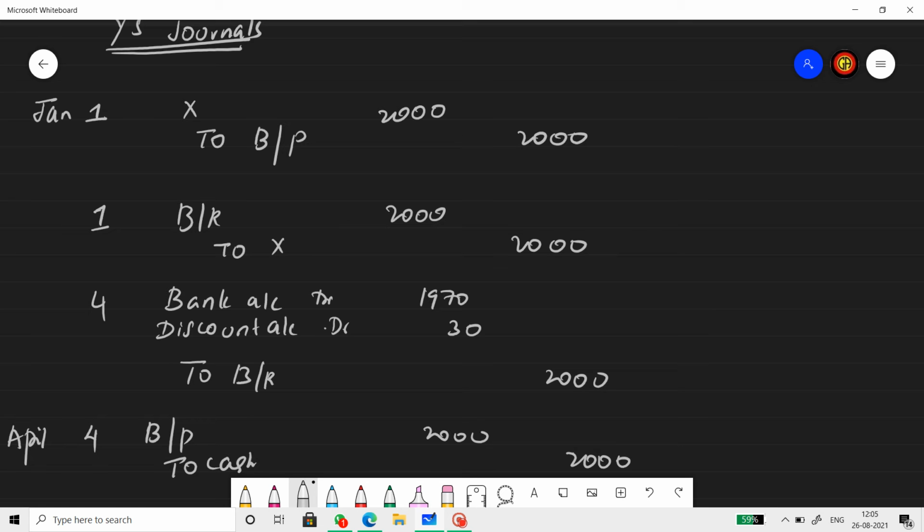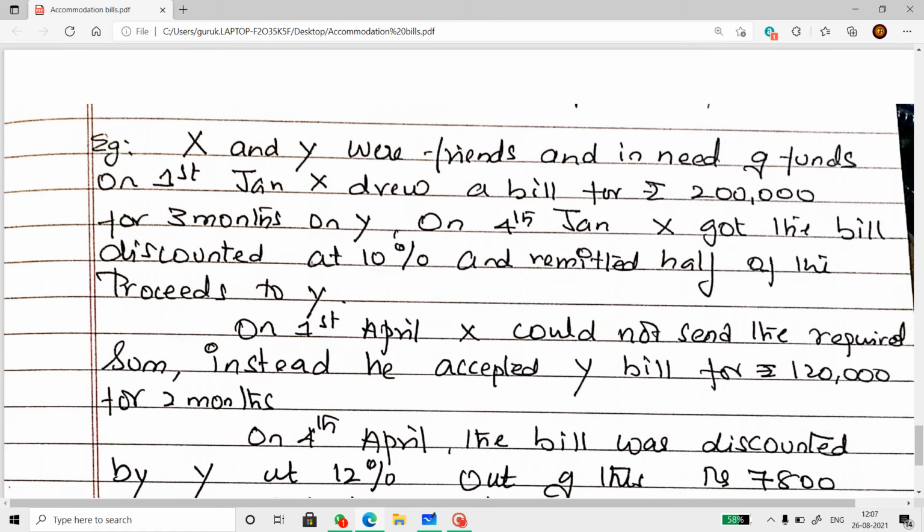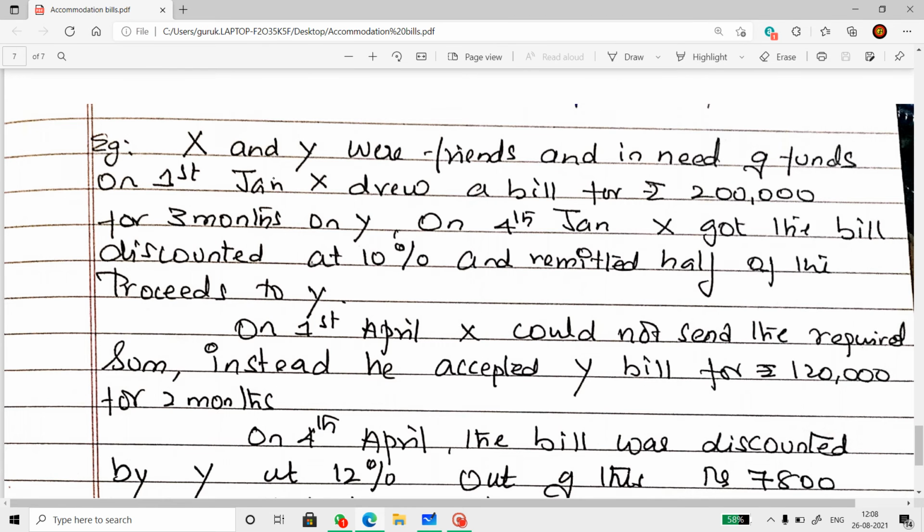Now let us see a case where there is an insolvency event. So the next question where there is some insolvency factor involved. X and Y were friends and in need of funds. On 1st January, X drew a bill for 2 lakh rupees for 3 months on Y. On 4th January, X got the bill discounted at 10% and remitted half of the proceeds to Y.